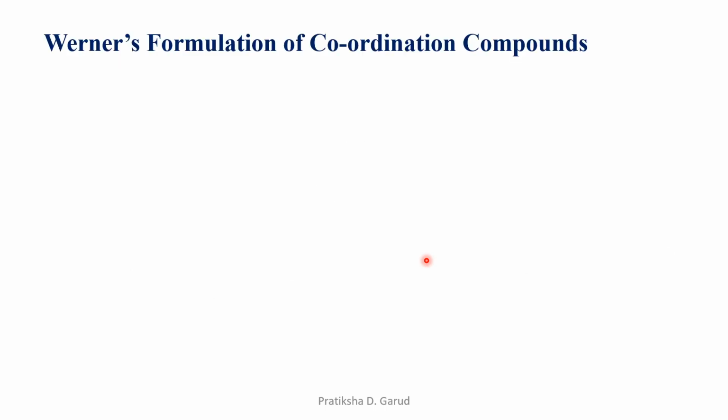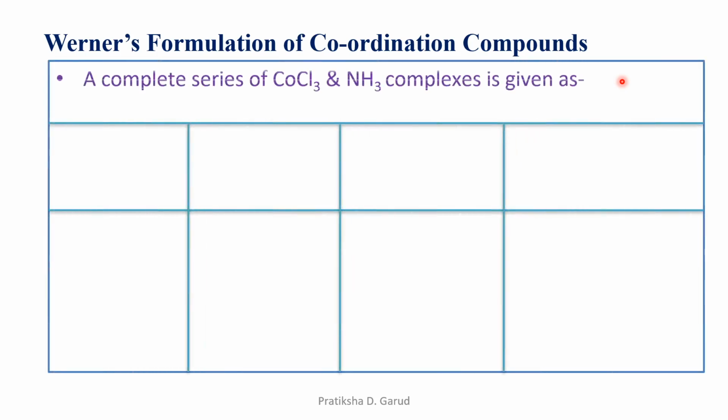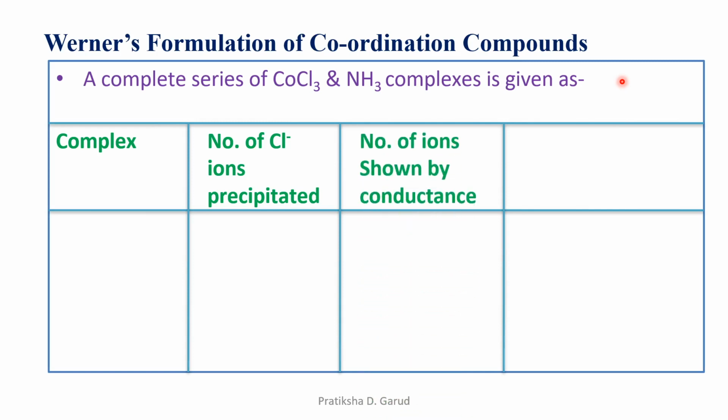Let's see the next point, that is Werner's formulation of coordination compounds. So let us see one compound, which was formulated by the scientist Werner in many ways. A complete series of CoCl3 and NH3 complexes is given. So let's draw a table in which we have the first column for the complex, second the number of Cl minus ions precipitated, then the number of ions shown by conductance, and lastly the modern formulation. The first complex formulated using CoCl3 and NH3 is CoCl3·6NH3.